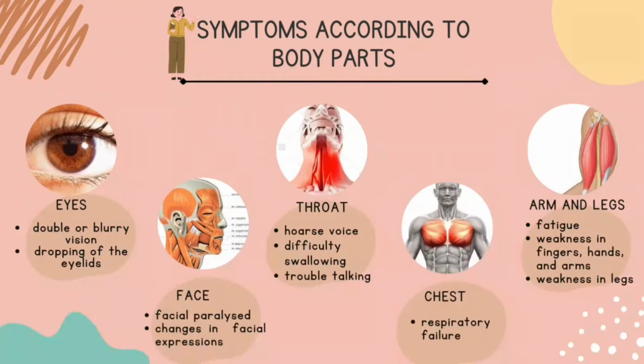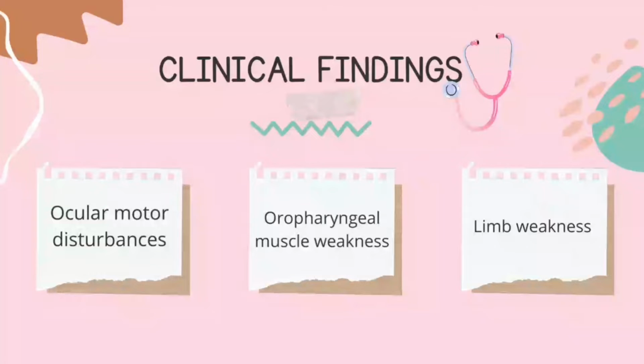Next, for the chest, the patient will have respiratory failure which is caused by the weakness of the diaphragm and chest muscles. Last but not least is the arm and leg part, where they become fatigued plus have weakness in arms, fingers and legs. Therefore, they have problems walking upstairs or lifting objects. For your information, the degree of muscle weakness can change from day to day and the severity of symptoms increases if left untreated. Next, the clinical findings for myasthenia gravis are oculomotor disturbance such as double vision, then oropharyngeal muscle weakness with difficulty to chew and talk, and lastly, limb weakness.